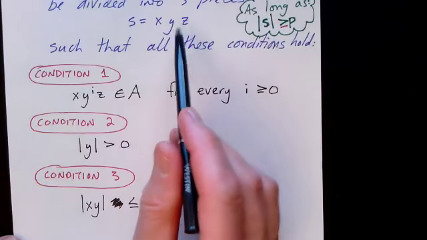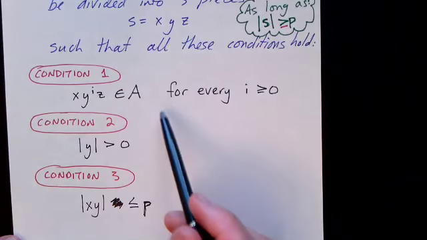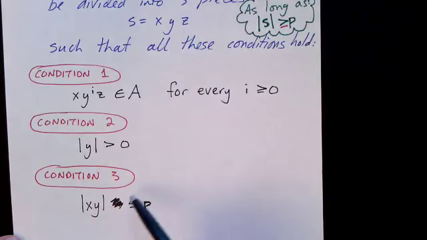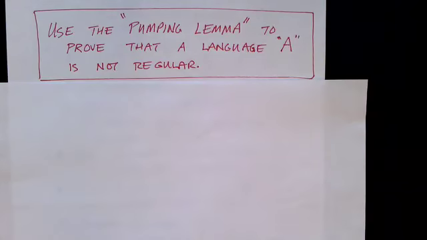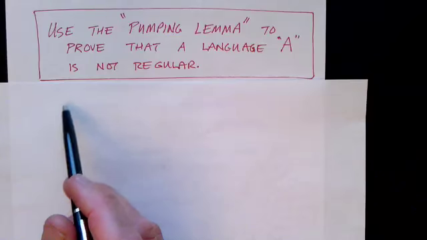And we have to reach the pumpable part, the Y part, before going beyond P symbols. So the length of the first part of the string that includes the Y part, X and Y, has to be less than or equal to the pumping length P. So now we know it's true of regular languages. We know that regular languages can be pumped according to these rules. So now let's show how we can use this pumping lemma to prove that a language is not regular.